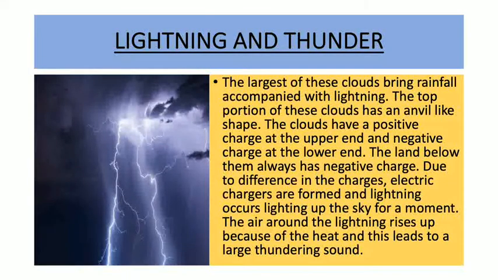So, children, the largest of these clouds bring rainfall accompanied with lightning. The top portion of these clouds has an anvil-like shape. Anvil means that it is feathery or fine. The clouds have a positive charge at the upper and the negative charge at the lower end.